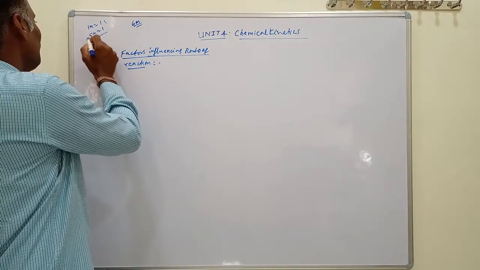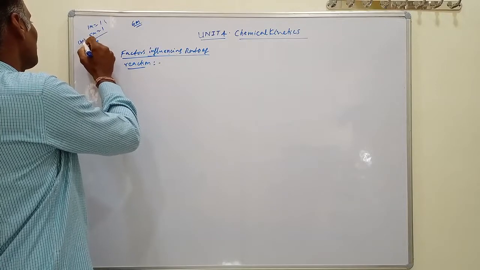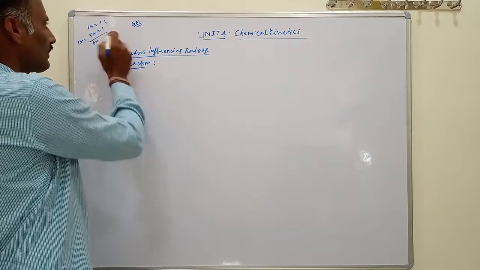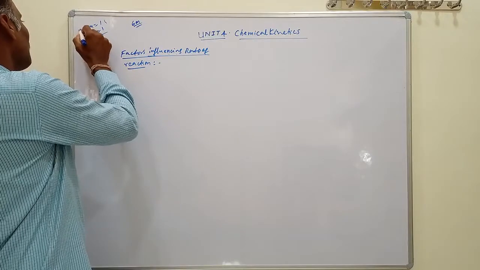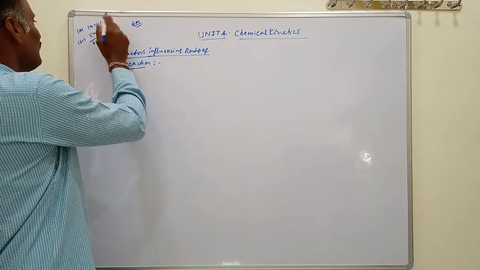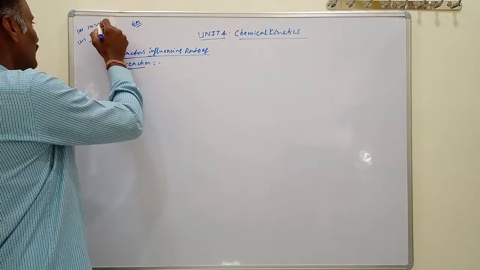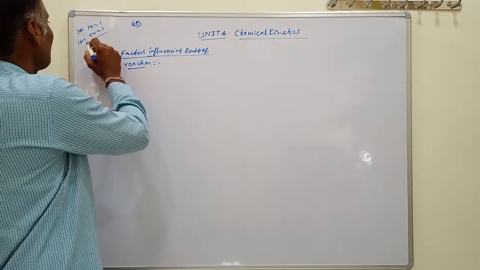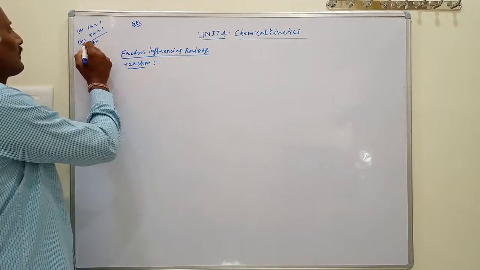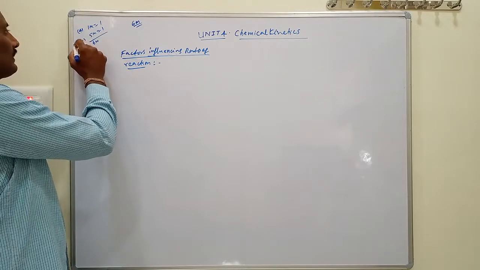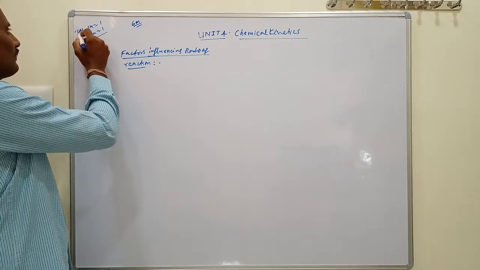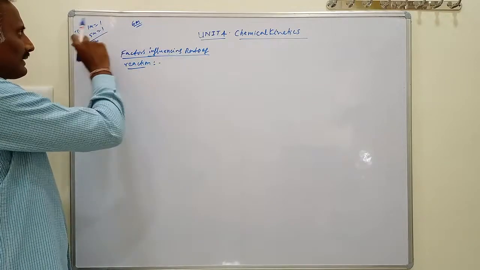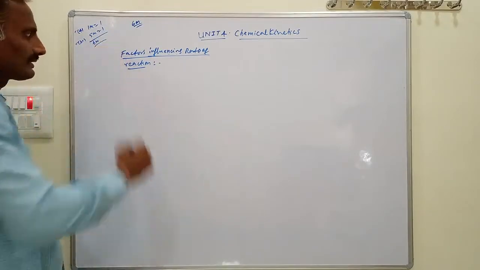In the question paper, the 30th question carries 5 marks and is from chemical kinetics, and in the 4th question, part A, you will get a 1-mark question. That 1-mark question is in part A, and the 5-marks question is in part D. The 30th question is from chemical kinetics, and the 4th question part A is also from chemical kinetics. The total weightage is 6 marks.